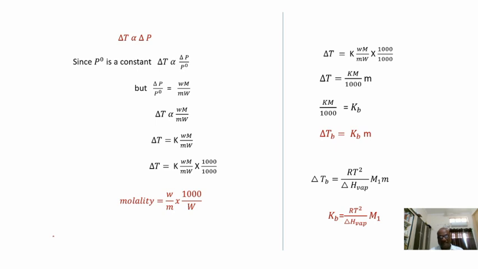Third, we discussed the derivation of the relationship between delta Tb and molality with the help of thermodynamics. Fourth, we have seen the relation between delta Tb and LVP, and based on that also established the relation between delta Tb and molality of solution. Meanwhile, we can also observe the equation for Kb. In the next class, we will solve some problems and discuss some more about colligative properties. Thank you.